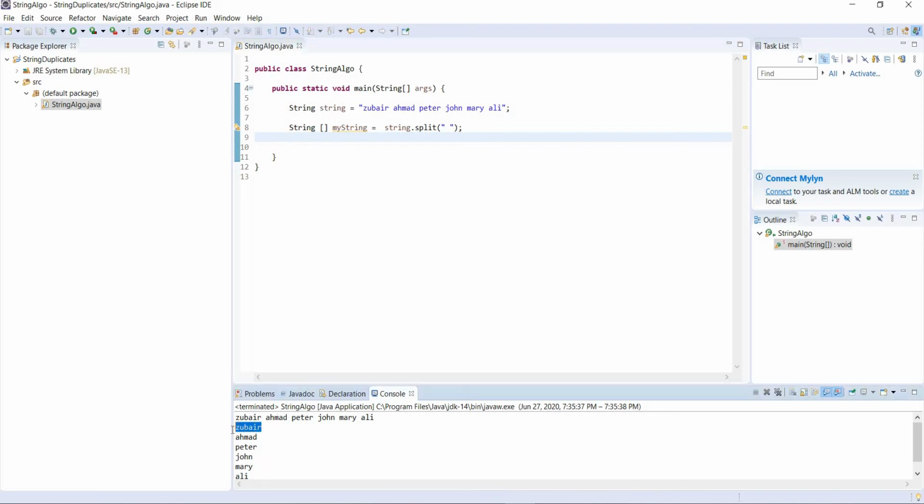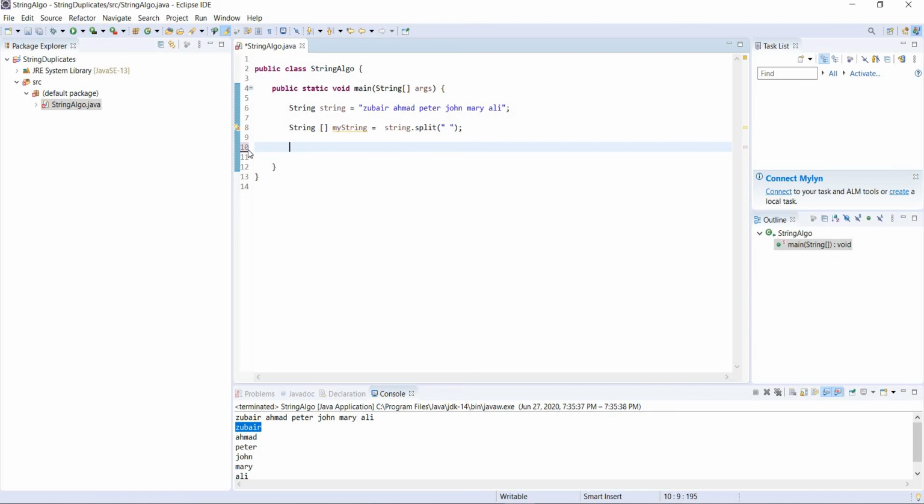So what we're going to do is take this Zubair and check in the array if we have another Zubair or not. For that, I'm sure something came to your mind. We need a for loop, and then we need another loop. The first loop we're going to provide this, and the other loop is going to take Zubair and check in the whole array if there's another Zubair or not. So we are going to use for loops for this. Let's get the loops out of the way first, then we will move on to the next step.